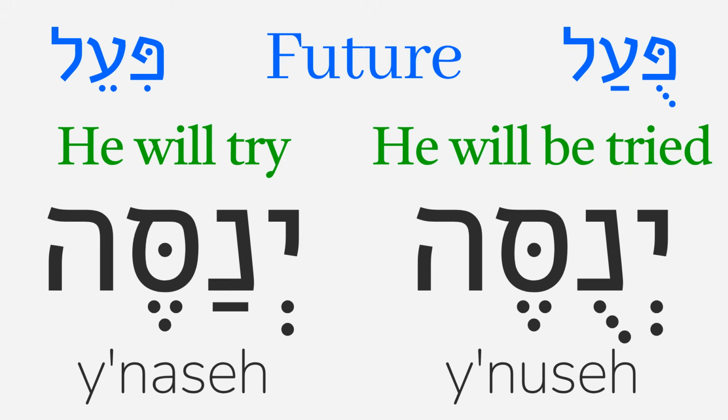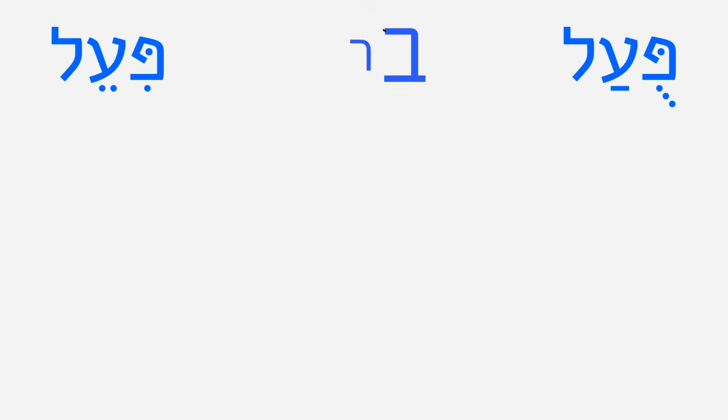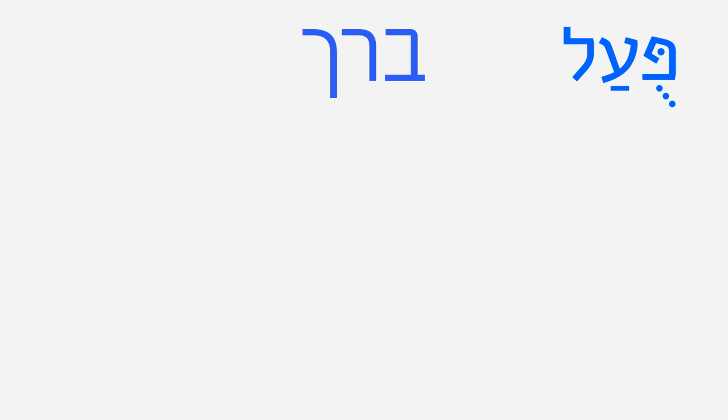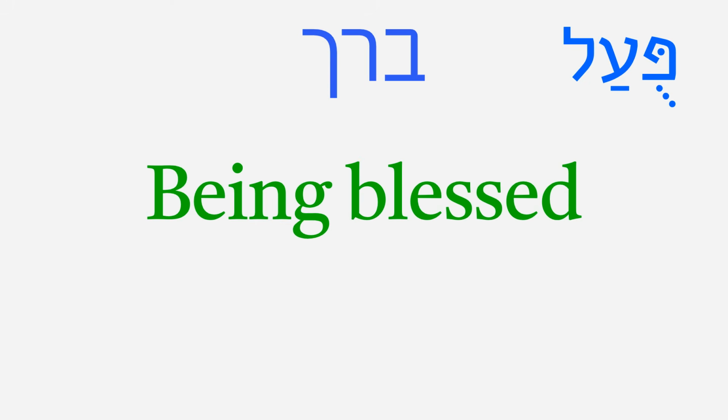If the second letter of a root is aleph or resh, in the piel we've seen that some vowels will be irregular. The pual will also have some irregular vowels. Let's see some pual verbs from the root bet resh kaf. In the piel, this root has a meaning of blessing, so in the pual, it has a meaning of being blessed.